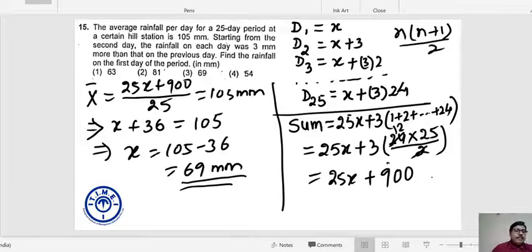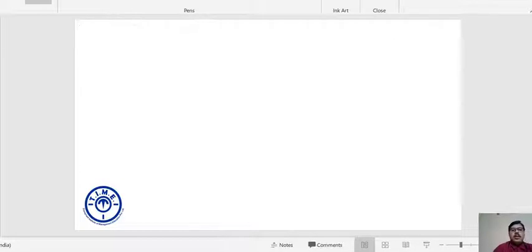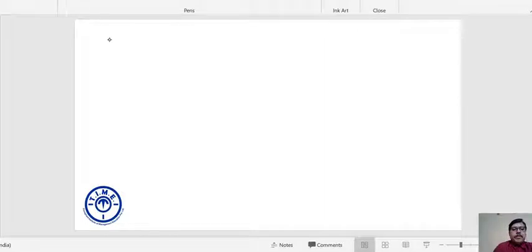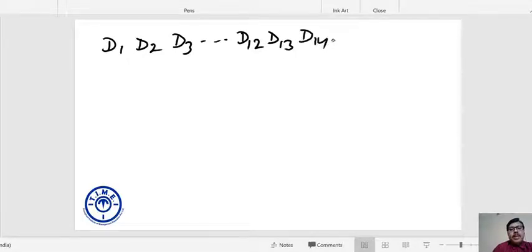Can I say the rainfall on day number 1, day number 2, day number 3 and so on, day number 12, day number 13, day number 14 and day number 25 is in AP?